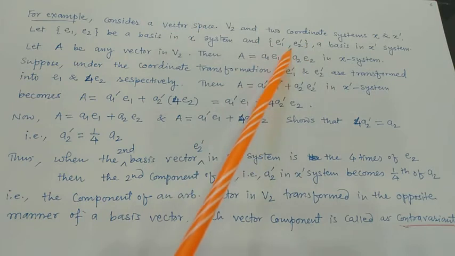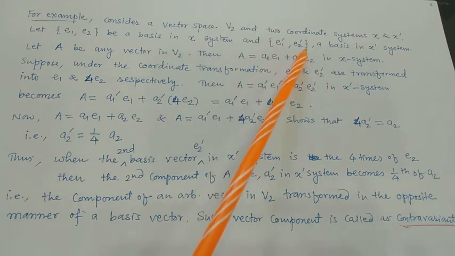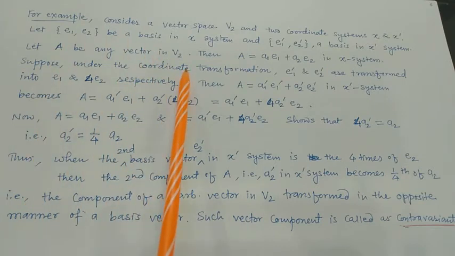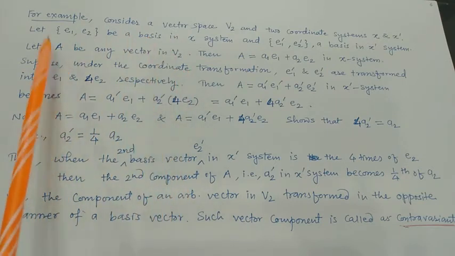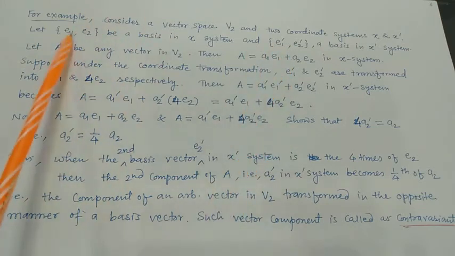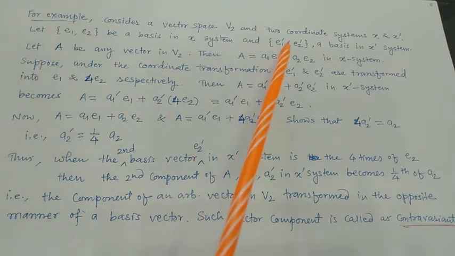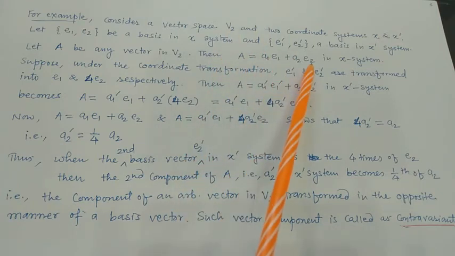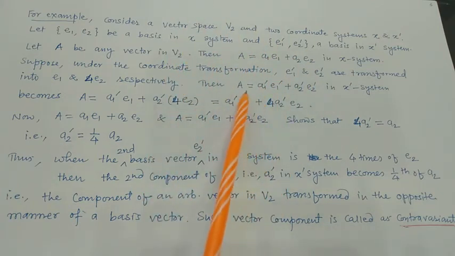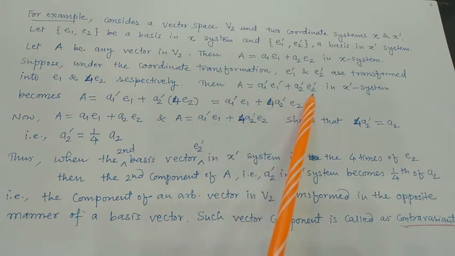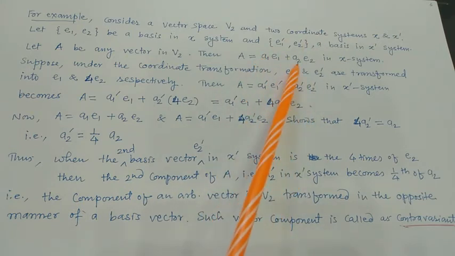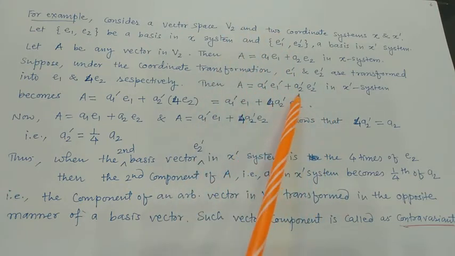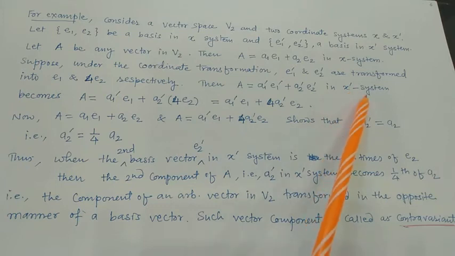In another system, suppose the basis vectors are e1 dash and e2 dash. Let A be any vector in V2. Then that vector A can be expressed as a linear combination of these basis vectors as well as these basis vectors. So we have A equal to a linear combination of E1, E2 as well as A equal to a linear combination of E1 dash and E2 dash. Here A1, A2 are the scalars taken in the X system and A1 dash, A2 dash are the scalars taken in the X dash system.